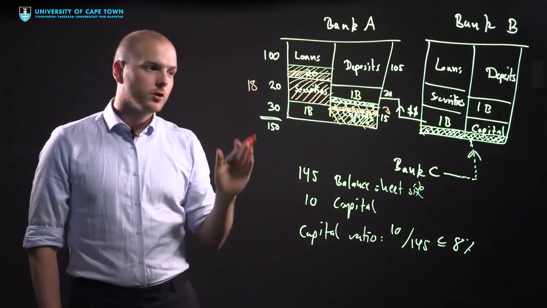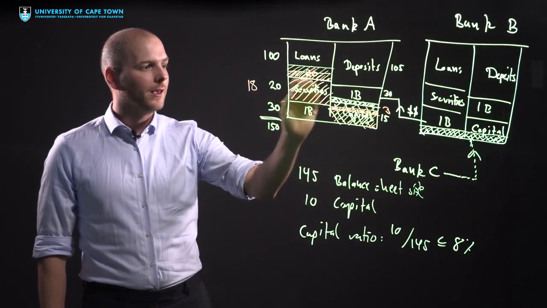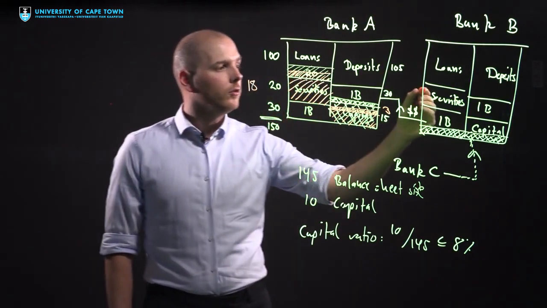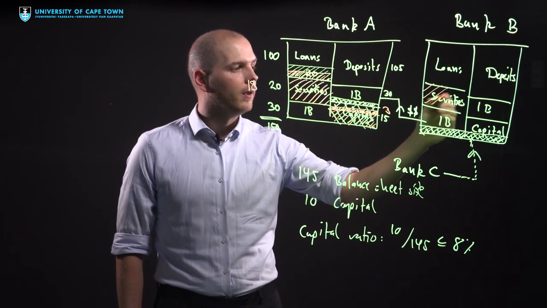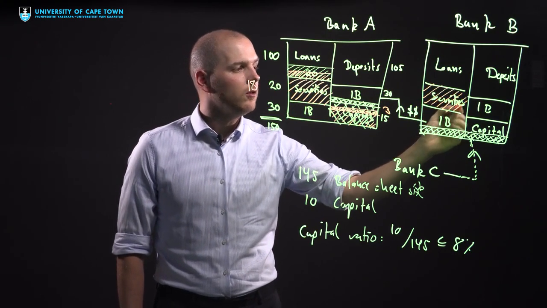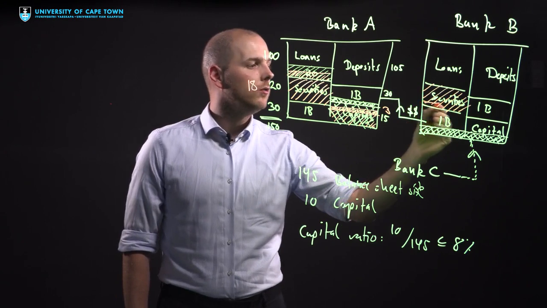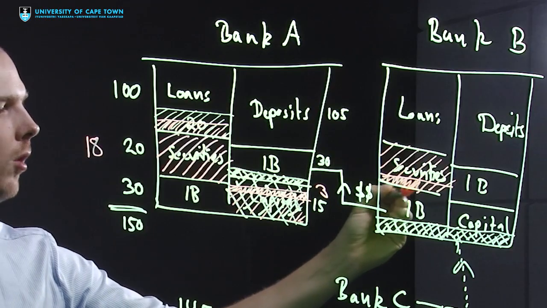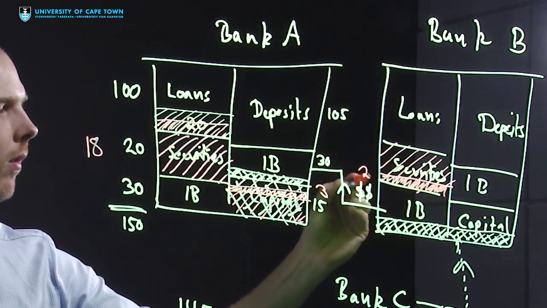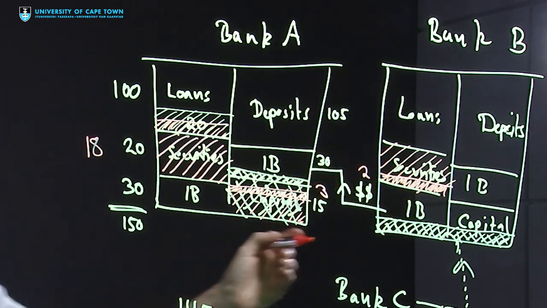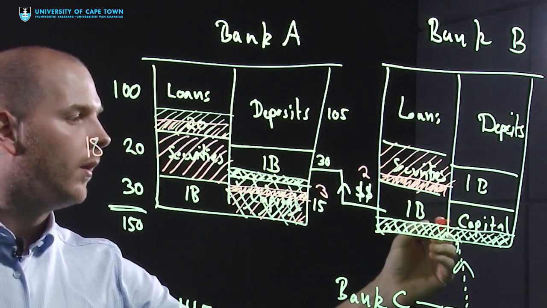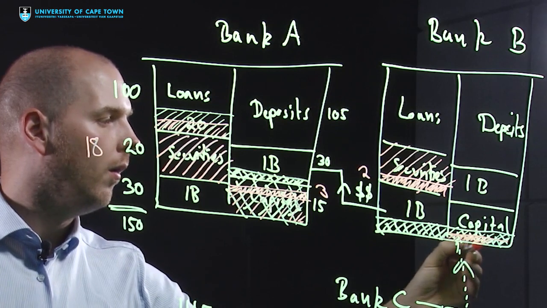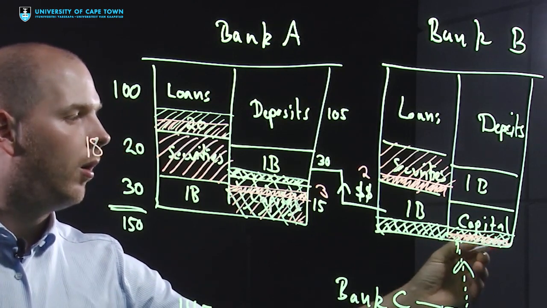What makes the situation worse is that this fire sale that reduces the value from 20 to 18 also applies here. It's the same securities. So the value of these securities is reduced because of the fire sale of the first bank. There's a small part of 2 that the securities are worth less, and now the second bank suffers a loss of 2 on its capital.